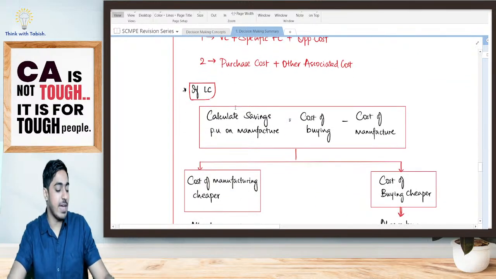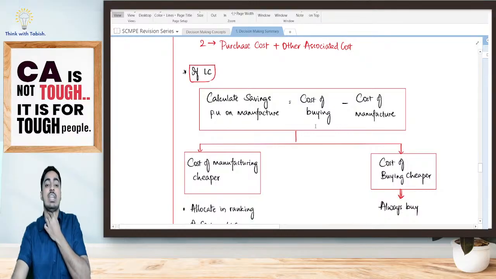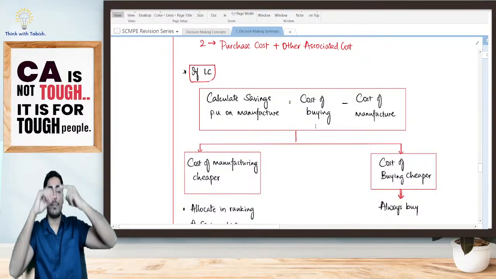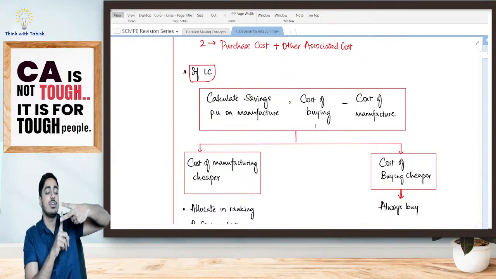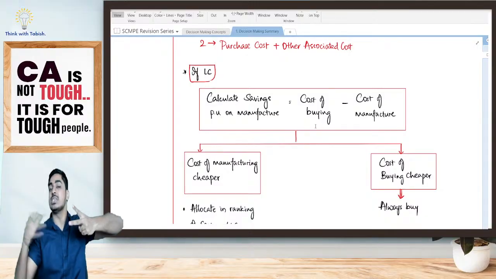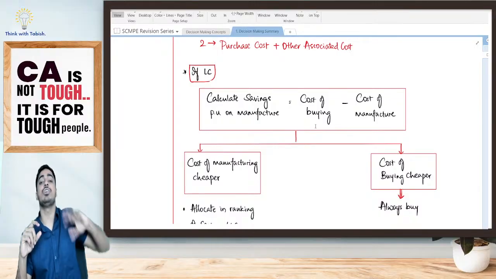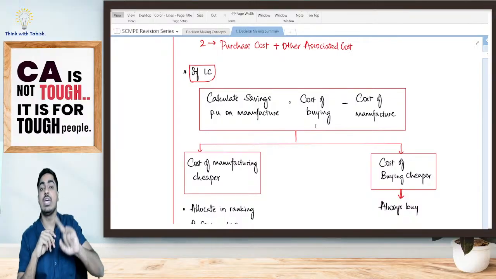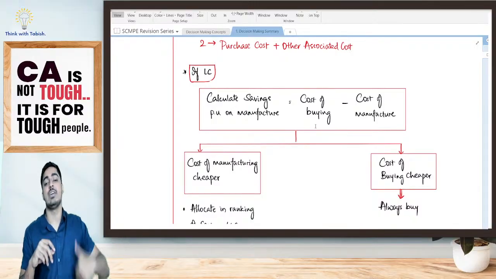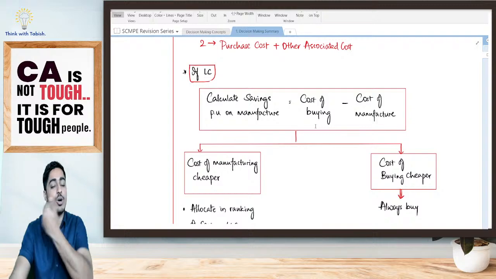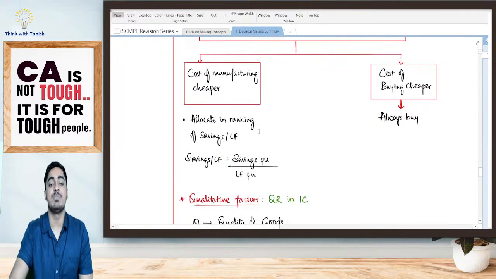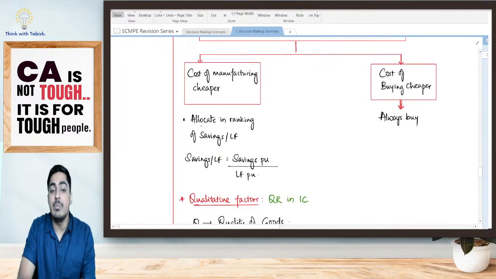Now, if a limiting factor exists, what I'll have to do is, firstly, compare my cost of manufacturing and cost of buying. If buying is cheaper, obviously I will go for buying. If manufacturing is cheaper, I will calculate savings per unit on manufacturing. I will not take a decision based on savings per unit; I will take a decision on savings per limiting factor.